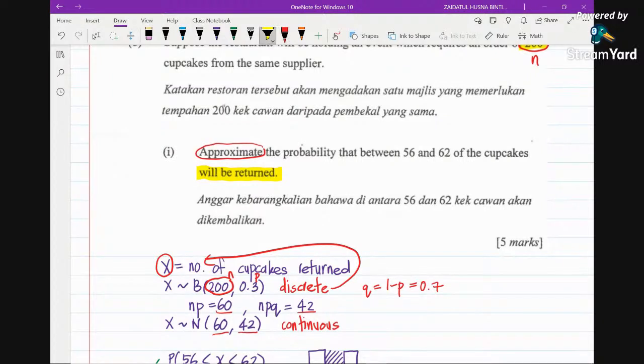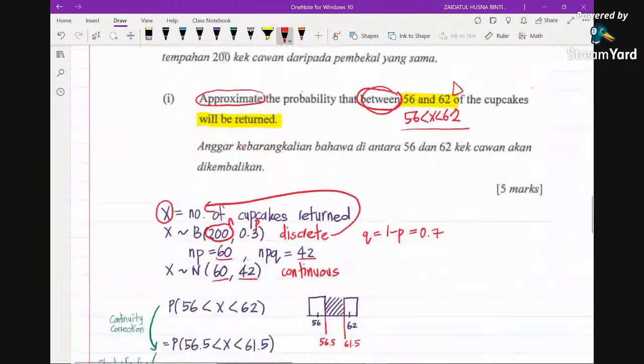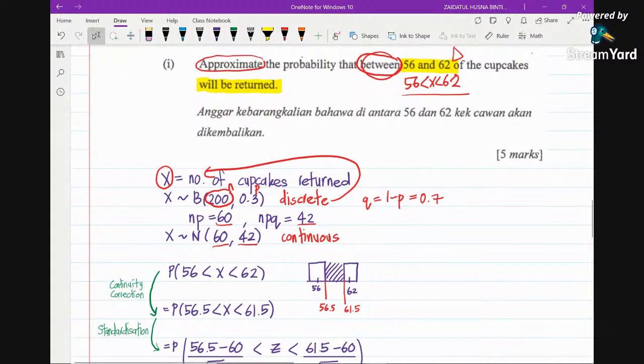Now the question says find the probability that between, so the word is between. Between means it has to be 56 and 62 without the equal sign. There's no word inclusive right after that, so it's going to be between 56 and 62, so x greater than 56 and less than 62. This is how we write down the mathematical representation of the statement between 56 and 62.